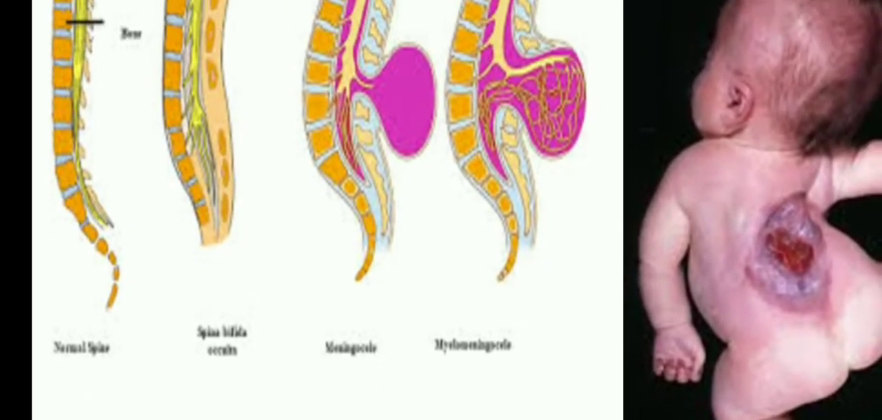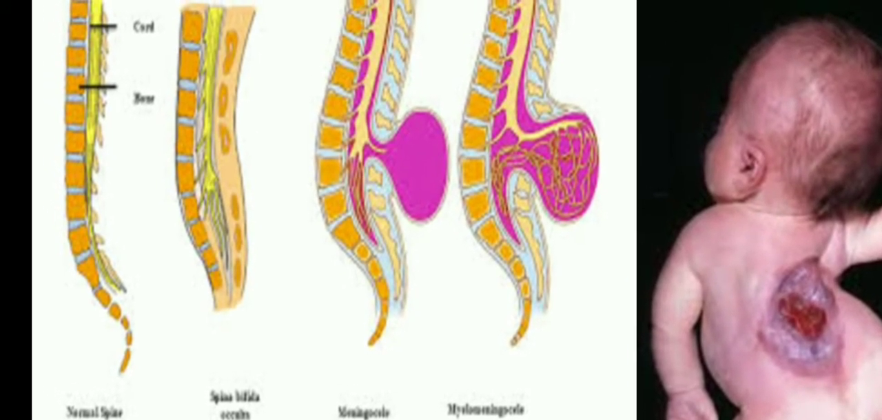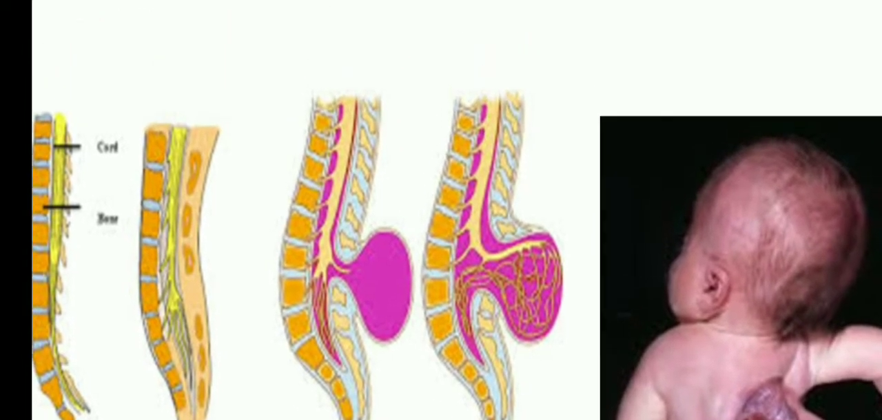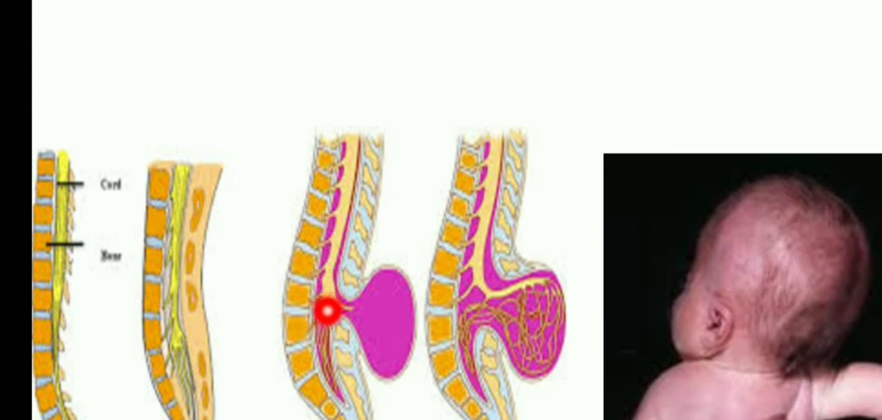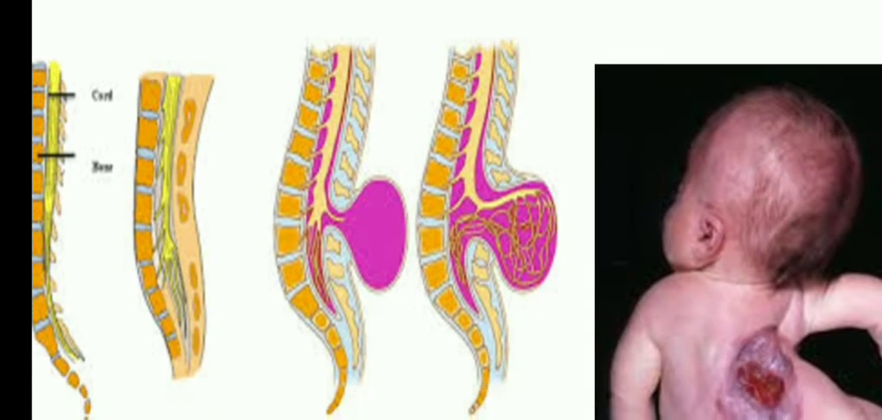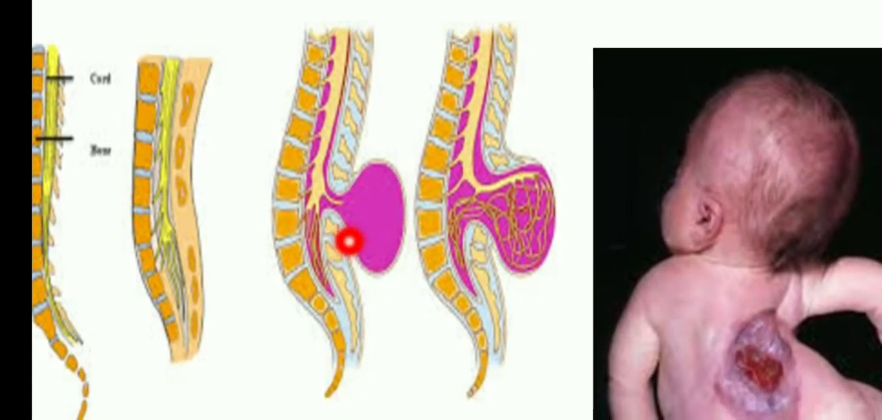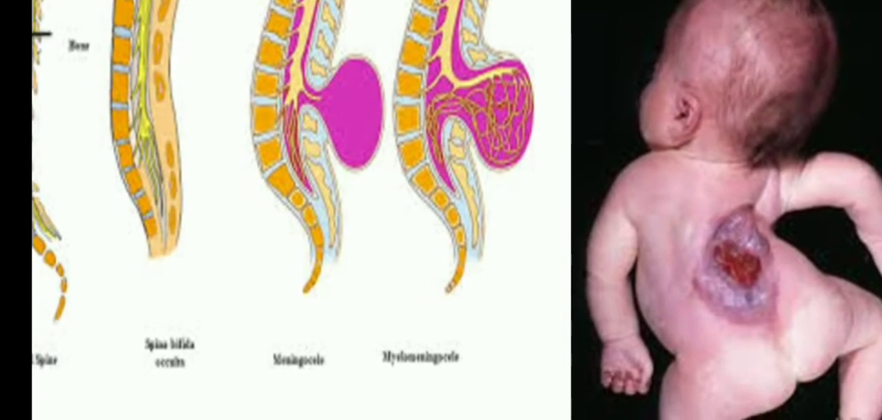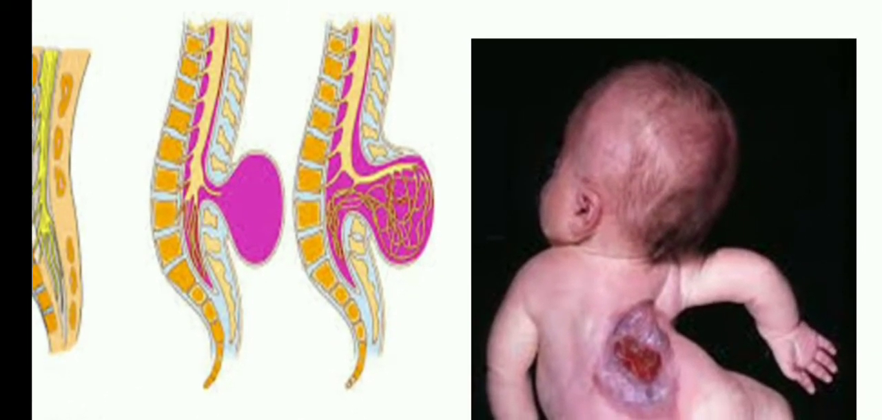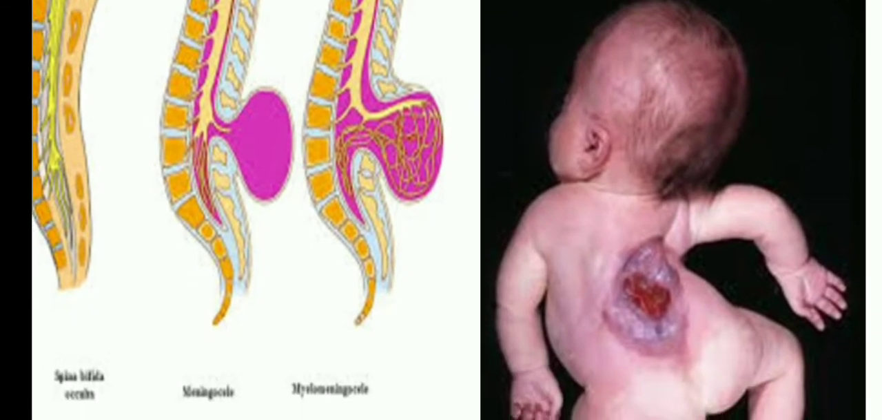meningocele. Okay, meningocele means here one small sac-like projection filled with fluid, that is cerebrospinal fluid. That pink color is cerebrospinal fluid. This pink color fluid is called cerebrospinal fluid. This sac-like projection is filled with the cerebrospinal fluid. This is called meningocele. The third one, what is it here,